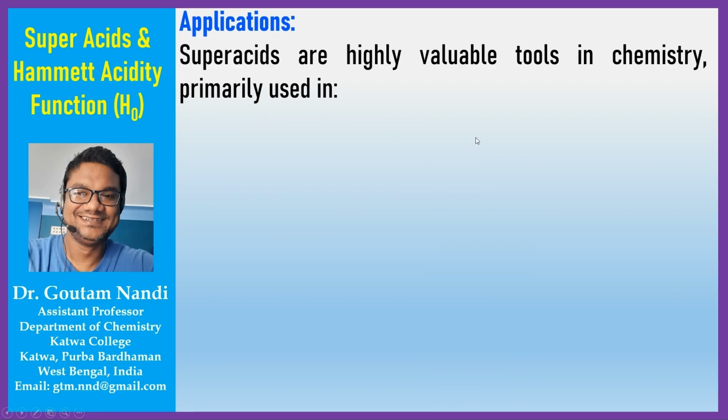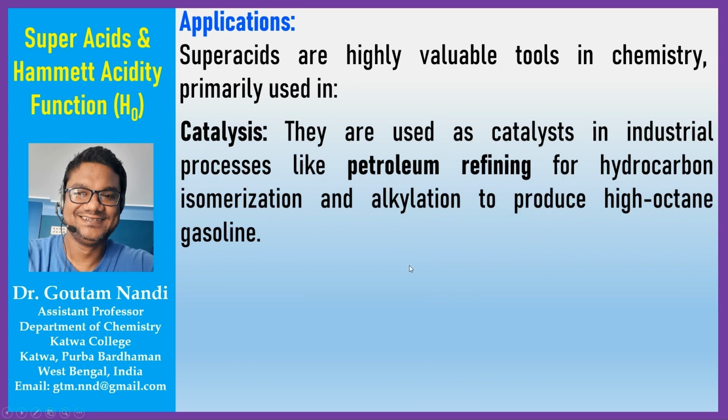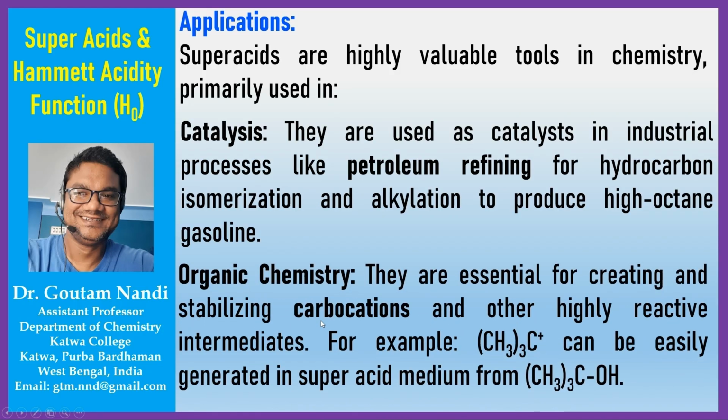Okay, so what is the use of superacids? Superacids are highly valuable tools in chemistry, primarily used in catalysis. They are used as catalysts in industrial processes like petroleum refining for hydrocarbon isomerization and alkylation to produce high octane gasoline. And another important use is in organic chemistry: by using the superacid medium, we can easily stabilize the carbocations or other highly reactive intermediates. For example, tertiary butyl carbocation can be easily generated in superacid medium from tertiary butyl alcohol.